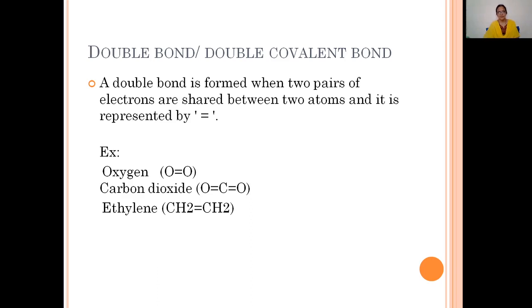Similarly, another example is carbon dioxide, where in between carbon and oxygen a double bond is present. On this side also, between carbon and oxygen, a double bond is present. Similarly, another example is the ethylene molecule, that is CH2=CH2, where in between the two carbon atoms there is a double bond. So this is about the double bond, or double covalent bond.